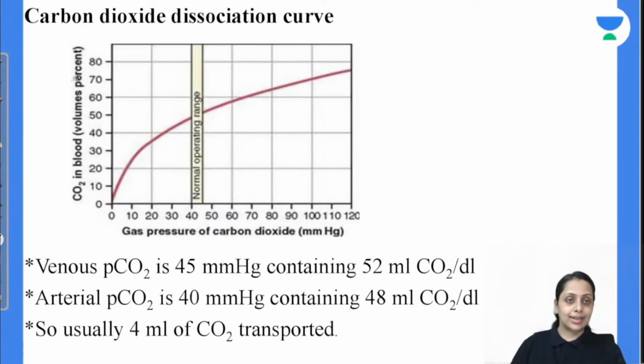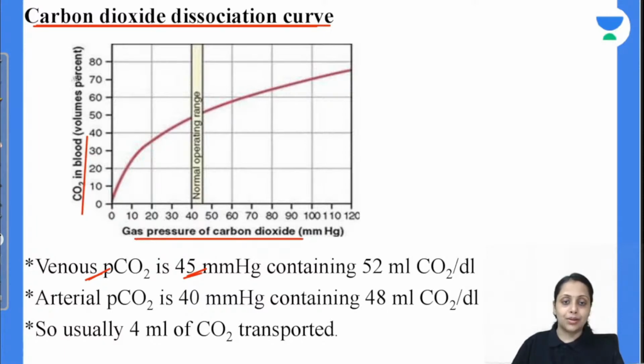to the next, that is carbon dioxide dissociation. Venous partial pressure of carbon dioxide कितना होता है, 45 mm of Hg. So ये हमने y axis पे क्या लिया है, carbon dioxide in blood, and x axis पे क्या लिया है, gas pressure of carbon dioxide.